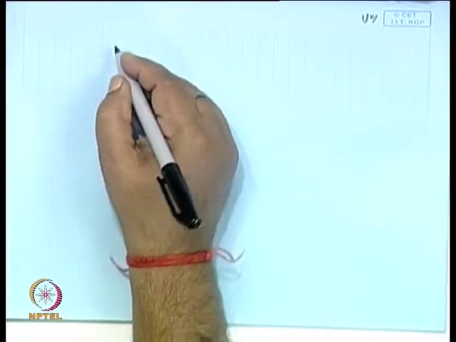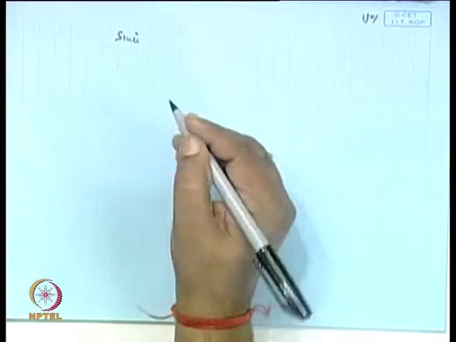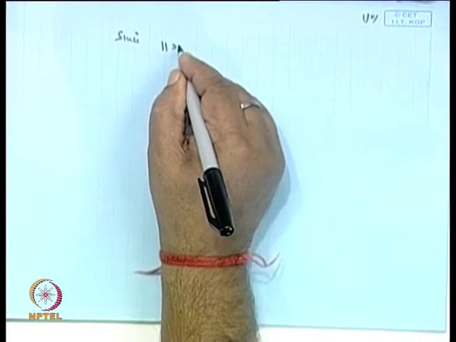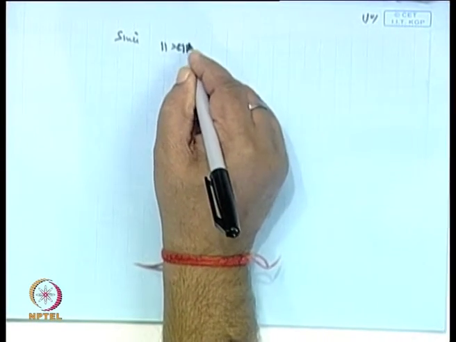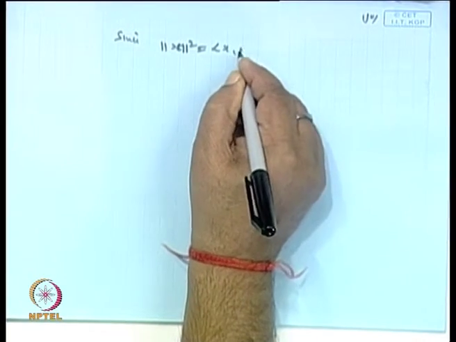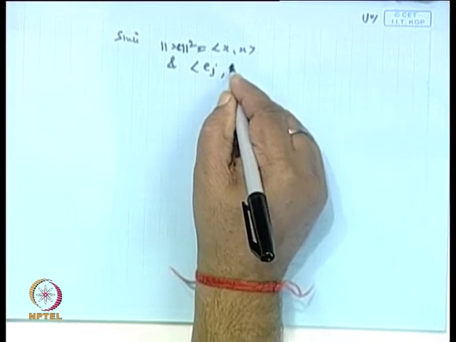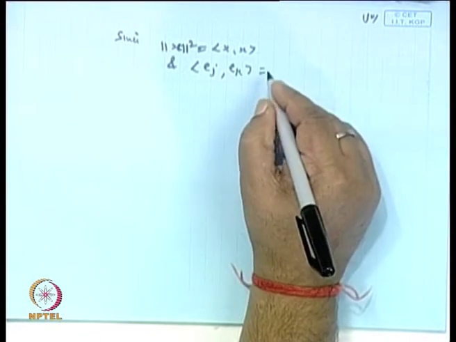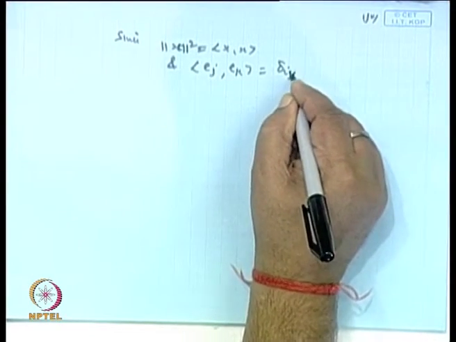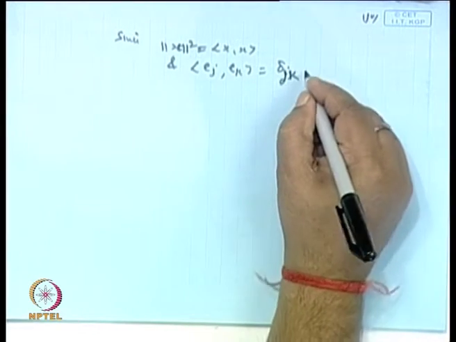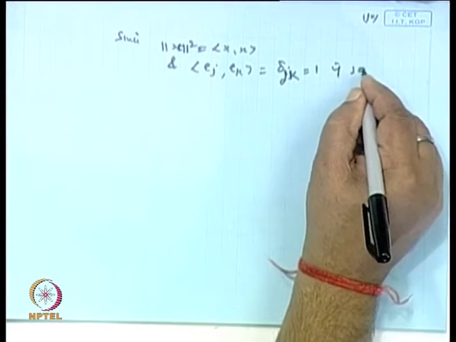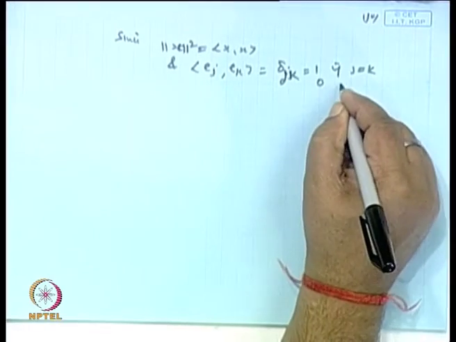Since the norm of x square is the inner product of x with x, and the inner product of E j and E k is delta j k, that is 1 if j is equal to k and 0 otherwise.